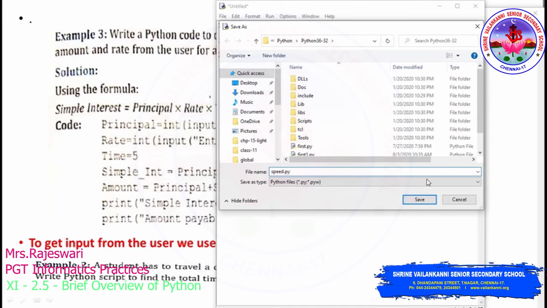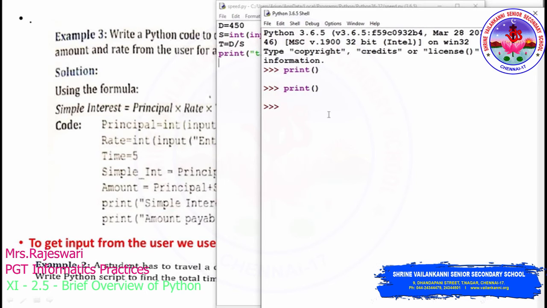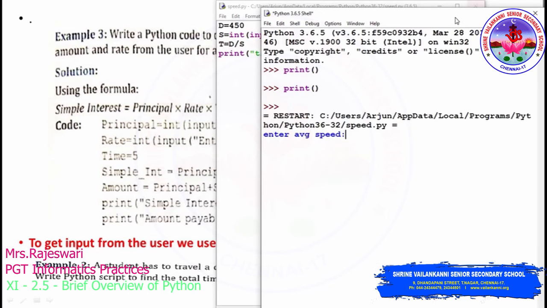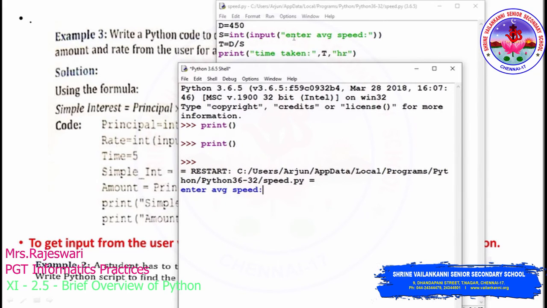You have to save it with .py extension, and after saving you can run your program by directly pressing the function key F5. Okay, can you see the result here? Enter the average speed, it has asked. As distance I have already given here, it will ask you only the speed as I have given in the input function. So input function helps you to get input from the user.